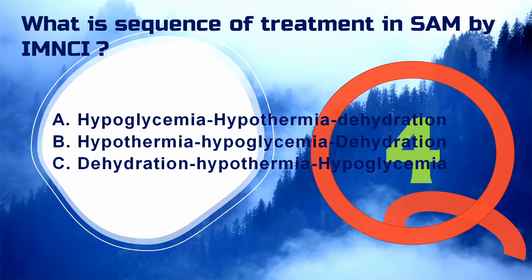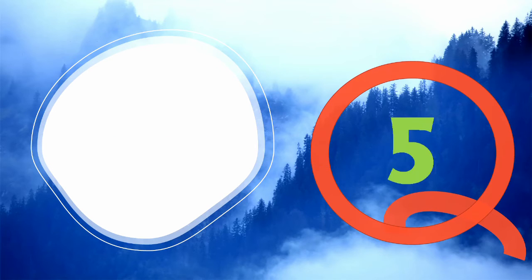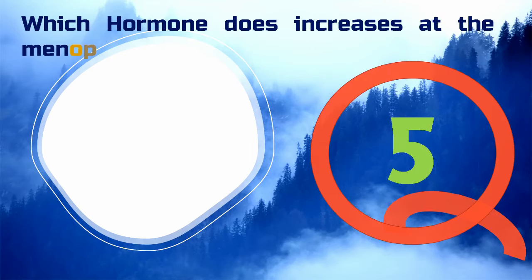dehydration. Next question asked is, which hormone increases at menopause? A, FSH, B, TSH, C, LH.